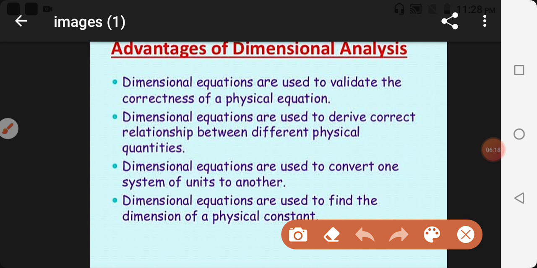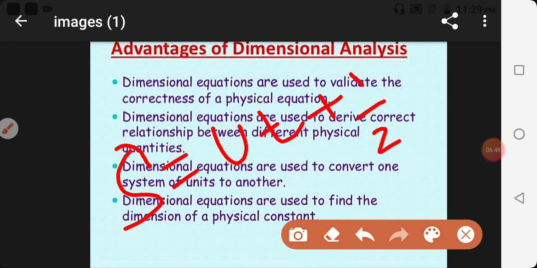With the help of dimensional analysis, we can check whether a given relation is correct or not. Suppose we have the formula S is equal to u t plus half a t square.